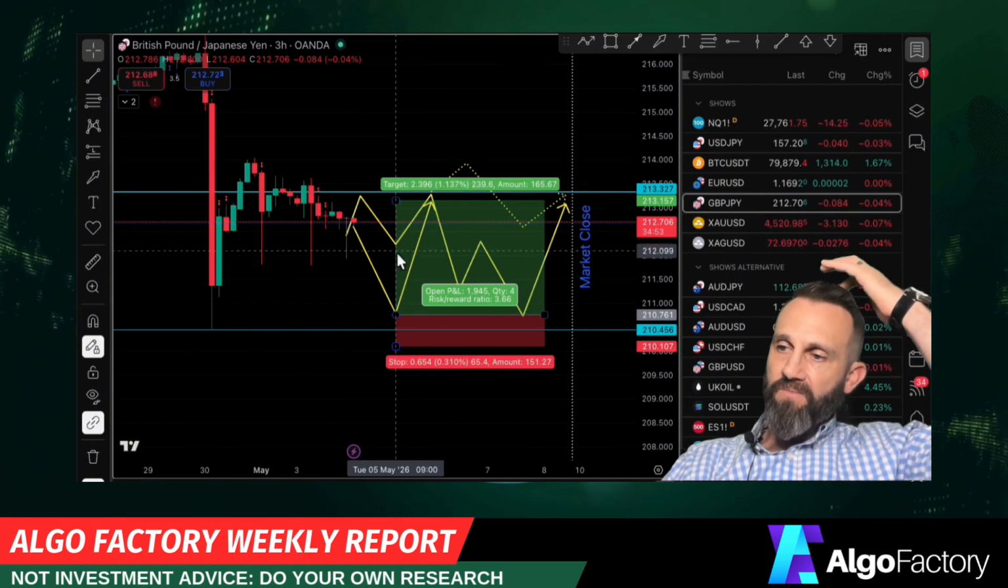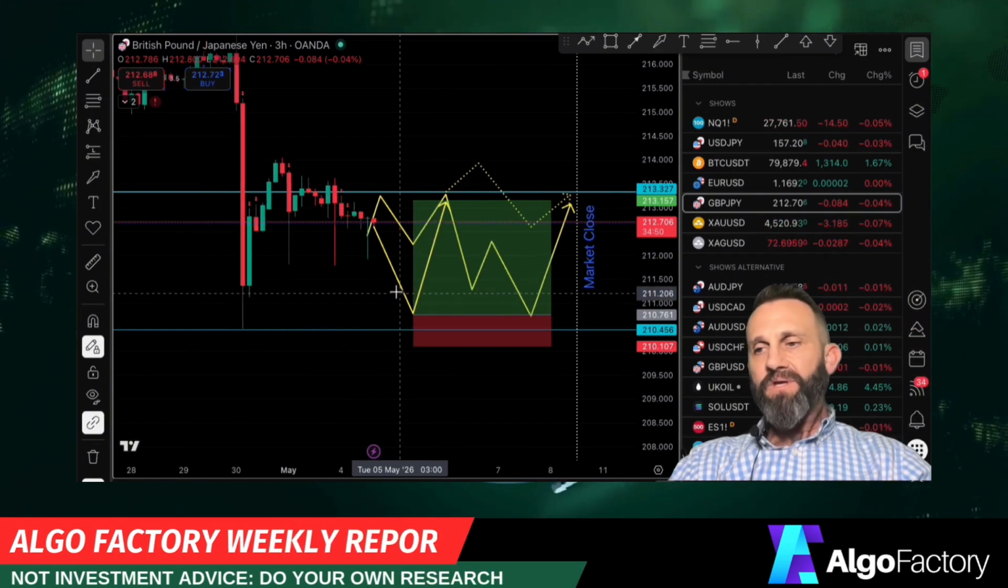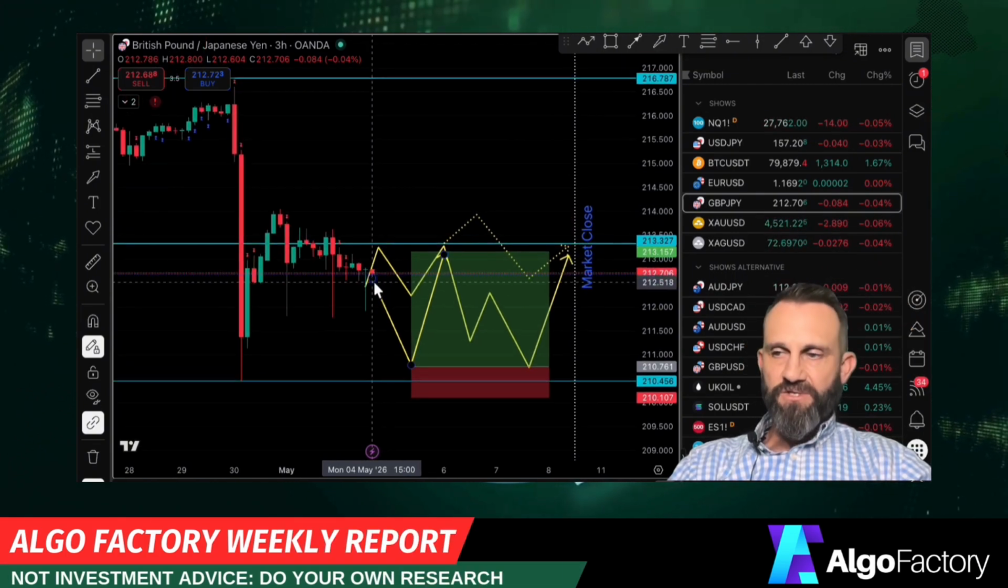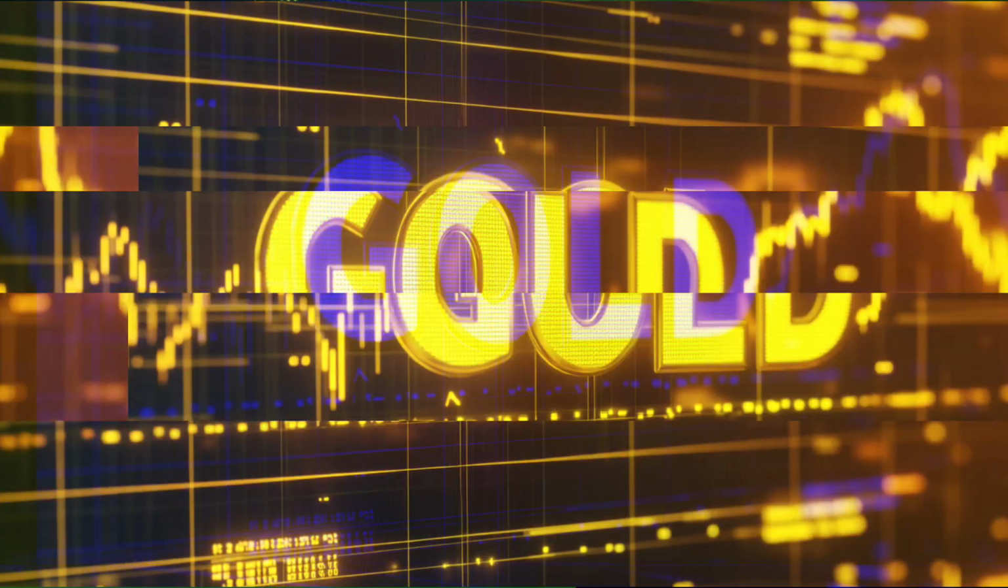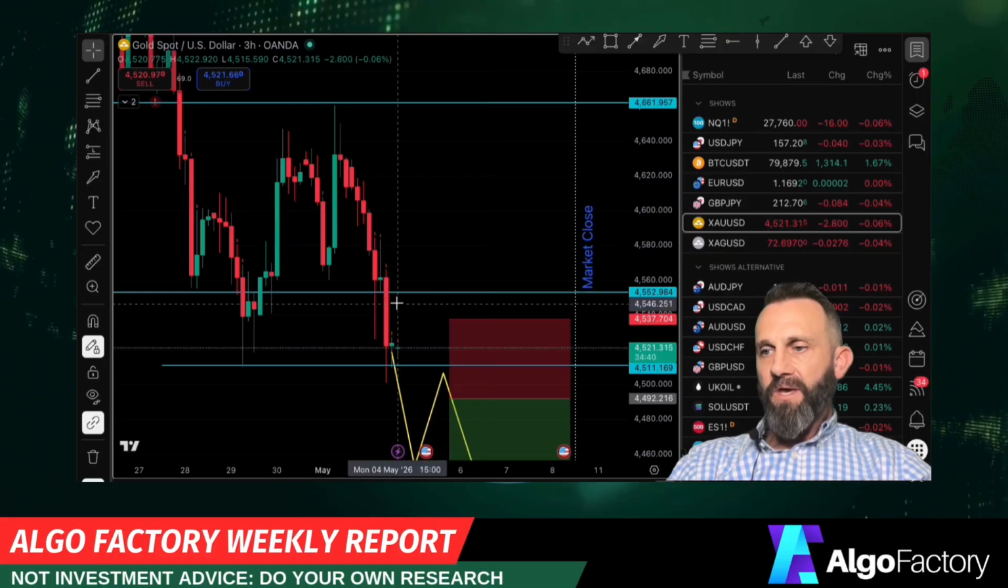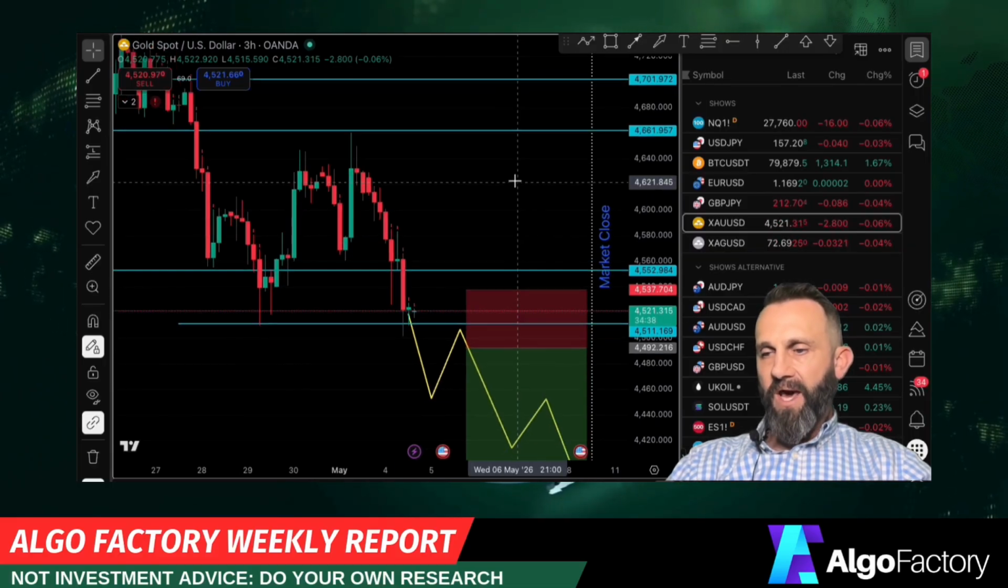Okay, so I would probably only take that long. I'm not really interested in trading JPY pairs, but if I had to take a trade, it probably would look something like this. Let's take a look at gold. Now, both gold and silver are bearish. It's going down, but sitting right at a local support.